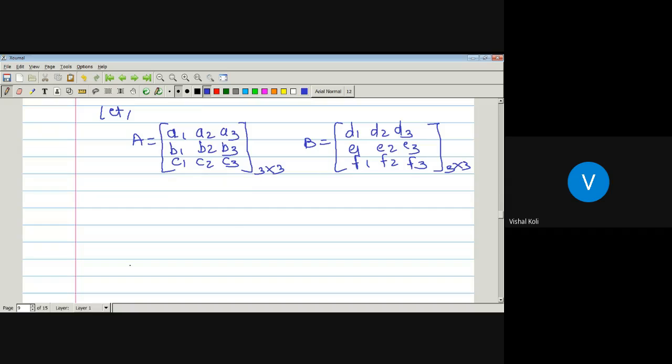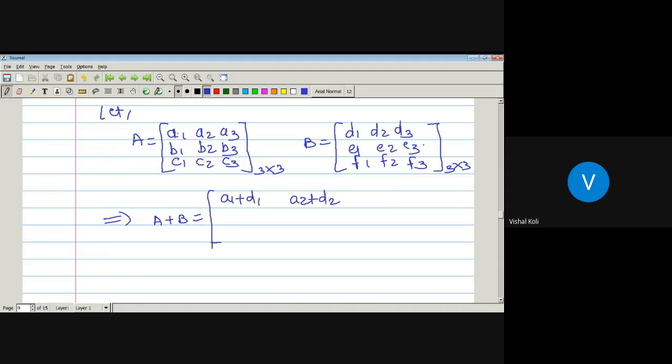Okay, so then how to define A plus B? Any element in the matrix A plus B is the sum of the corresponding elements in both the matrices A and B. So A plus B's first entry is the sum of two elements, A1 plus D1. Similarly, the second entry will be A2 plus D2.